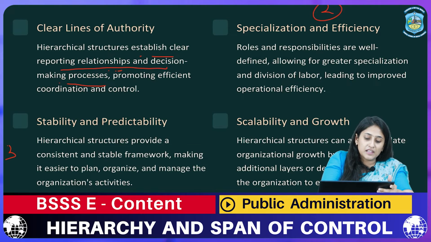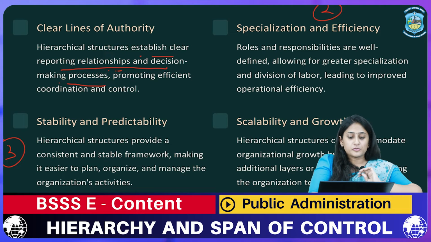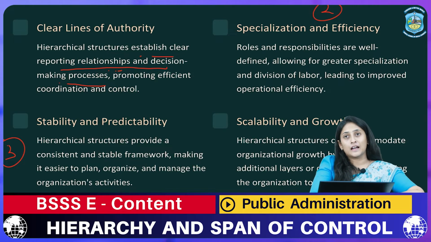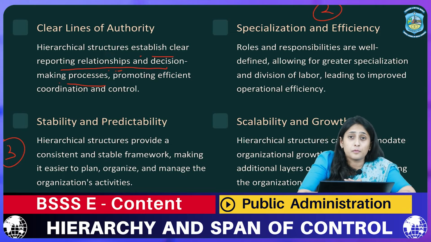Third is stability and predictability. Now, what we talk about here is that it is very predictable. Now see, today I am working in a sales department. The next day I am given a job to make a report. On the third day I get a job to do videographing.